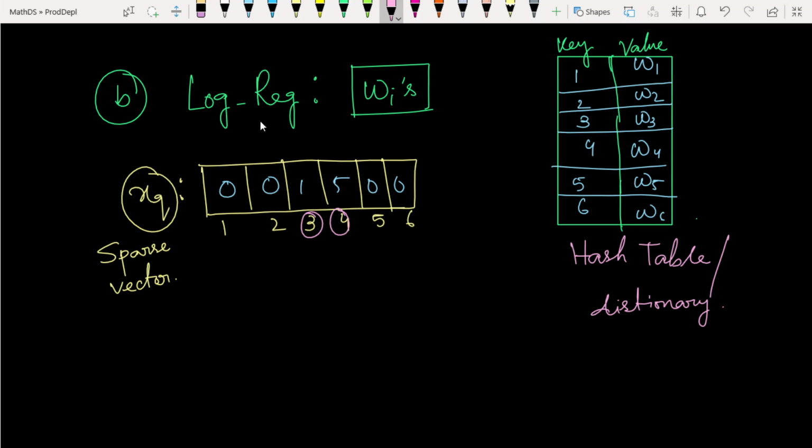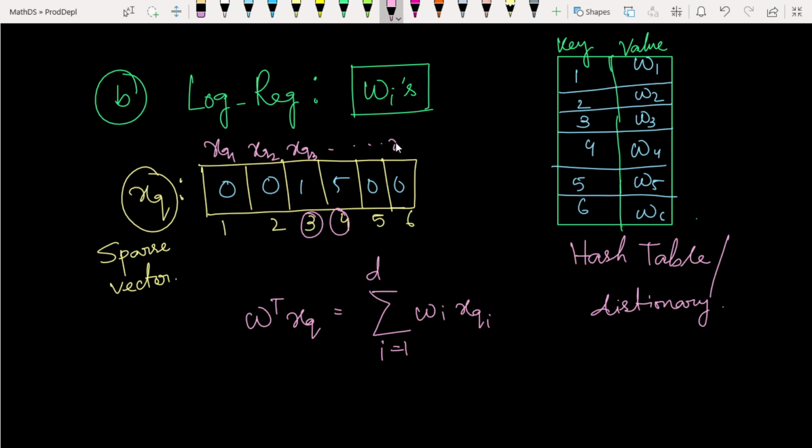At the end of the day, in logistic regression, we have to calculate W transpose XQ. That means the sum over i equals 1 to D of Wi times XQi, where XQi means XQ1, XQ2, XQ3, up to XQ6. Here D is equal to 6.